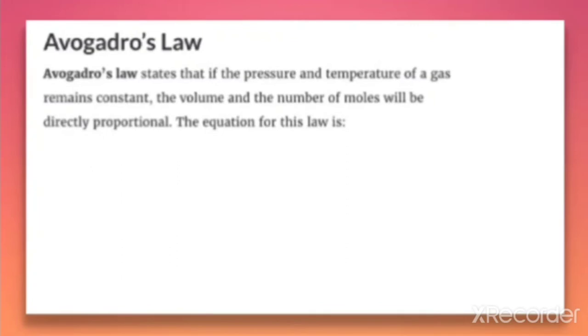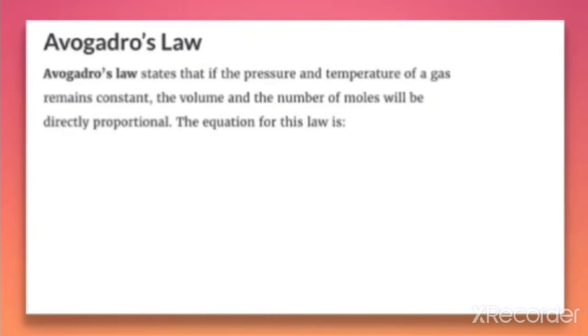This law states that if the pressure and temperature of a gas remain constant, then the volume and the number of moles will be directly proportional. That means here we are keeping the pressure and temperature constant for the gas. At that time, volume and the number of moles have a direct relation.